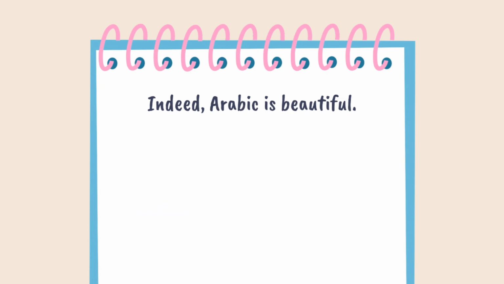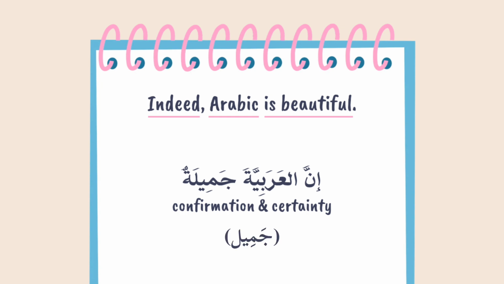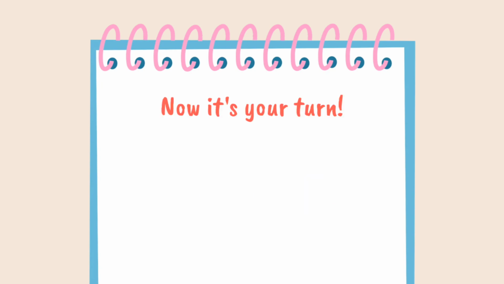The last sentence for today is, indeed, Arabic is beautiful. How can we convey the meaning of indeed? We do have some words we can use for a literal translation, but the natural way to express its meaning is by using inna. Remember, inna is used for confirmation and certainty. So, we start our sentence with inna. Arabic is al-arabiyya. Is beautiful is jamila. We use jamila, the feminine form of jamil, because al-arabiyya is a feminine noun. Altogether, إن العربية جميلة. Now it's your turn.